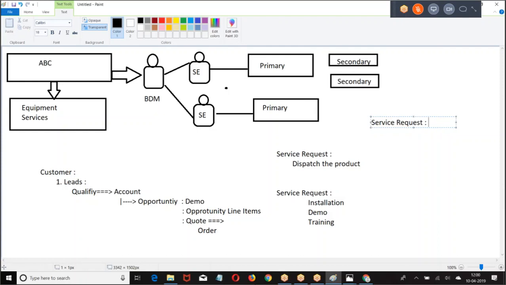First, the lead is created, then schedule a call, fix an appointment, interview. After interviewing you, I know whether you are seriously looking for it or it is only an unqualified lead. If it is qualified, create it into an account and opportunity. Then what are the products you are looking at? Based on that, I'll create demonstrations, presentations, and price. Once I have done that, I'll give the quotation. Once I give the quotation, then I'll go for placing an order. Once you place an order, automatically service requests should be raised for installation, dispatch, demonstration, and training.